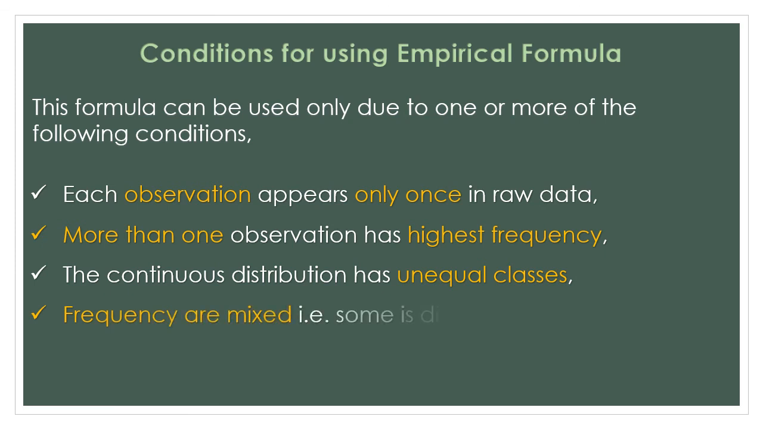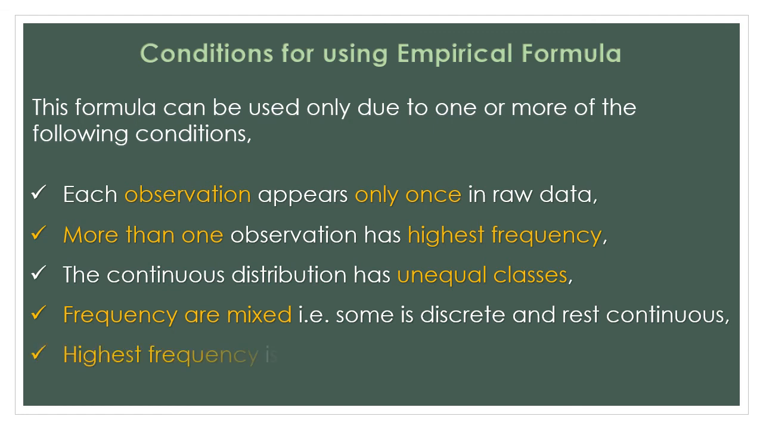Next, frequencies are mixed. Now let's take an example here. For example, my distribution is 5, 10, 15, and then suddenly it becomes 20 to 30, 30 to 40, 40 to 60. That means my first half was a discrete frequency and my second half was a continuous frequency. This is called a mixed frequency distribution, and we can't calculate mode for this mixed frequency distribution using the regular methods. We have to use the empirical formula for that.